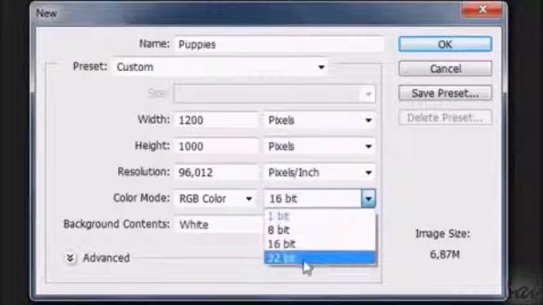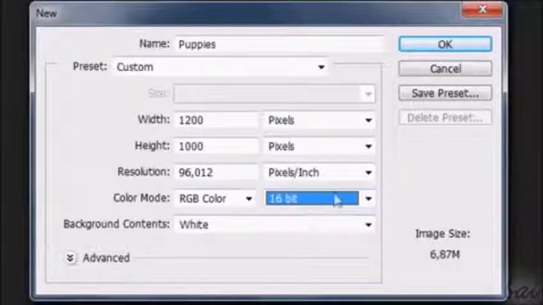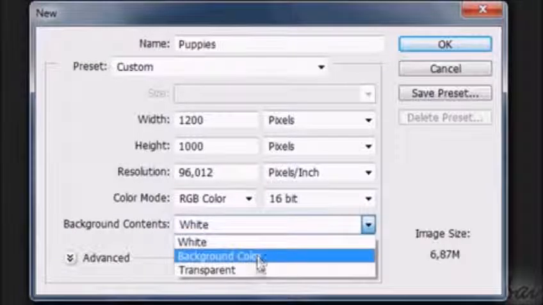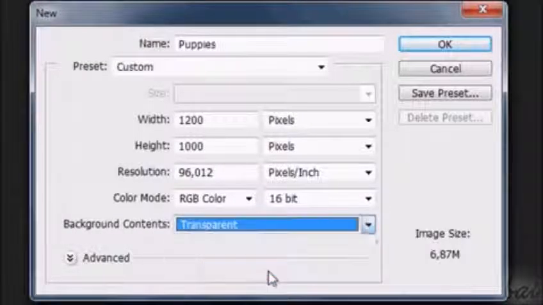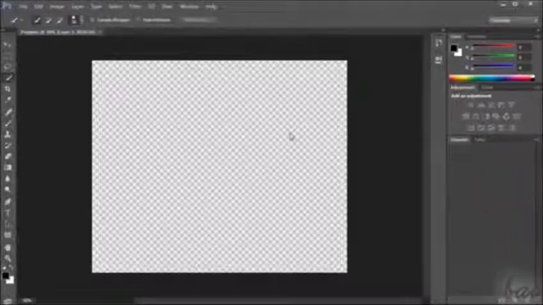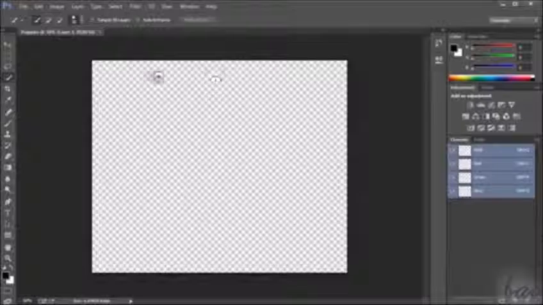You can set also the color resolution. Choose 16 or 32 bits. Choose to set your background in solid white or without any color, so with transparency. Then go to OK. Any empty space shown in your workspace is always represented through squares in white and gray. This means that there is nothing drawn in such space.